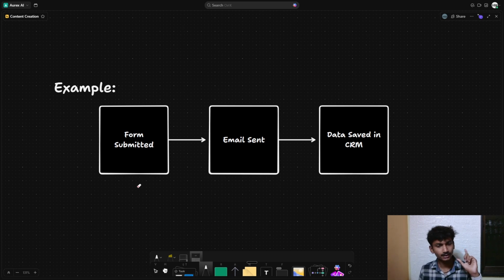Let's say someone submits a form on your website. The form gets submitted, then automatically an email is sent and the data is saved in a CRM. So this is a simple automation. All these steps are predefined, and this automation will always run in this sequence only.